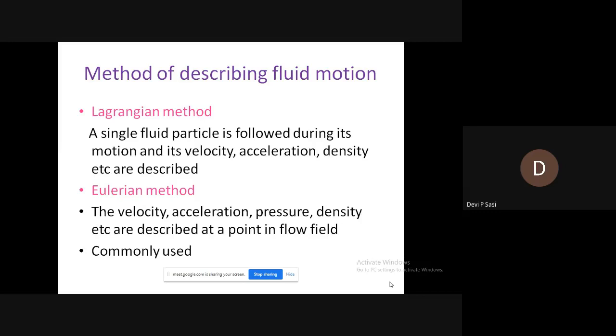And this is the most common method. The Eulerian method is the most commonly used method. In the Eulerian method, you are identifying a particular fixed location, and you are following the change in property that occurs within that location. In the Lagrangian method, you are focusing on a particular particle, and in the Eulerian method, you are focusing on a particular position or location. That's the difference between the Lagrangian method and the Eulerian method.